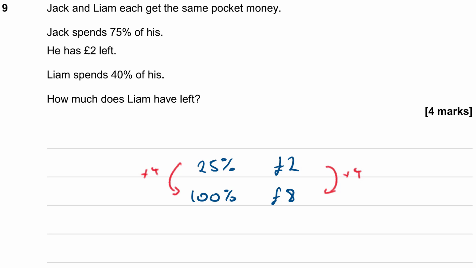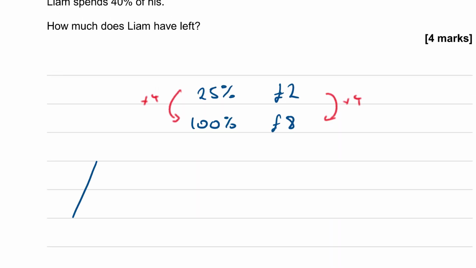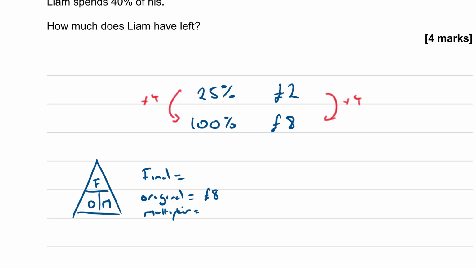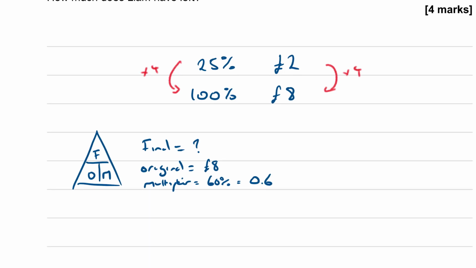So, using our triangle, final, original, multiplier. Our final is what we're trying to find. Our original is £8, and our multiplier, let's say we want to find 60%, don't we? 60% of the amount has a multiplier of 0.6. So to find our final, just cover that up, it's original times multiplier. Final is equal to original times multiplier.